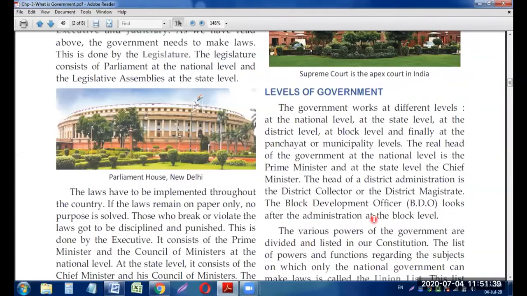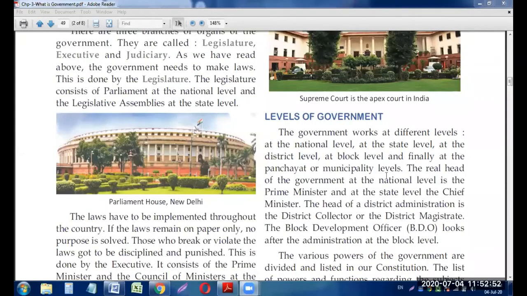You can see, we can see over here that there are different heads of the government. National level में Prime Minister है, state level में Chief Minister है, and the head of the administration at the district level is district magistrate, or you can say district collector also. And block level में कौन है? The block development officer is the head of the government at the block level. So you can see, my students, that there are different heads of the government also.